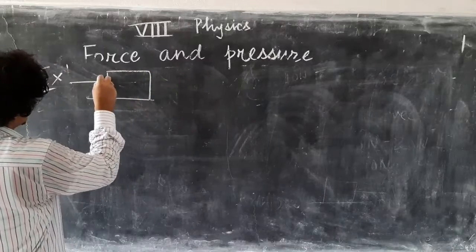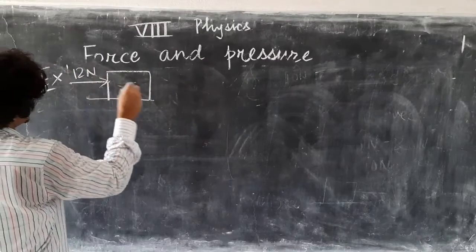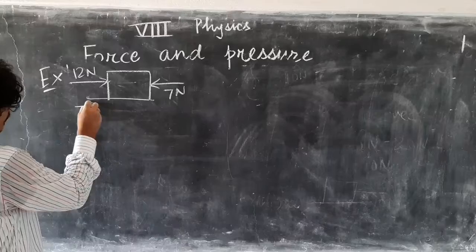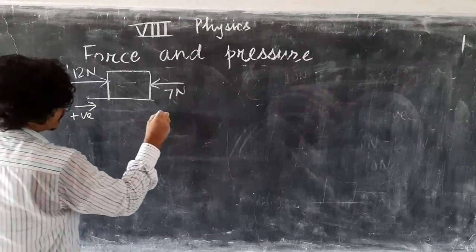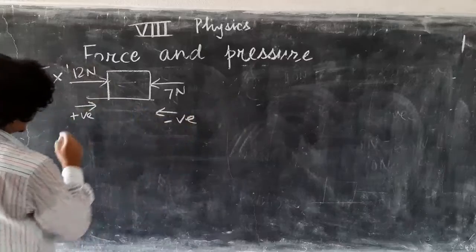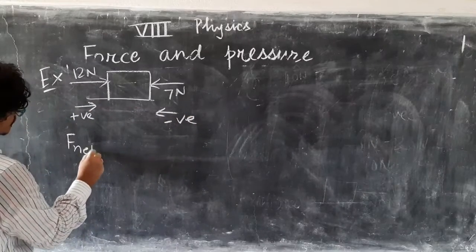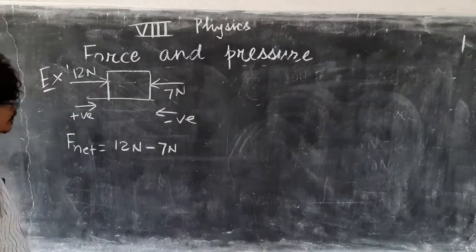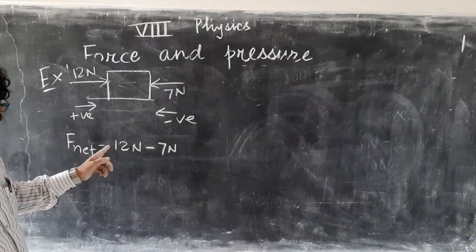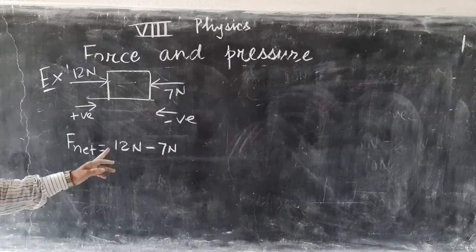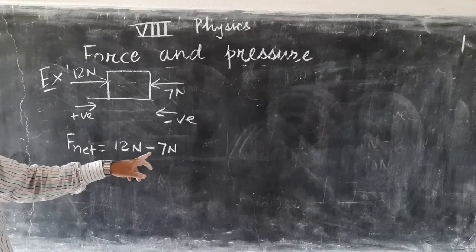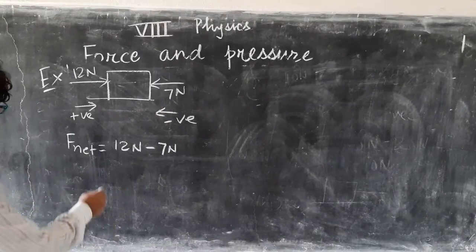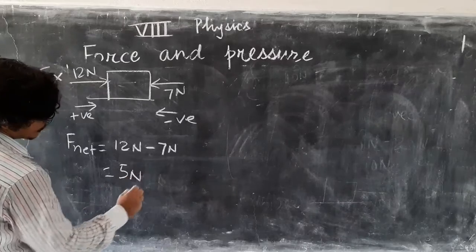Let us say here a 12 Newton force is applied and in this direction a 7 Newton force is applied. If you take this side as positive, then this side will be negative. So the net force will be 12 Newton minus 7 Newton. Here this is positive, so it is plus 12, but we generally don't write the plus sign. This minus is because this force is minus 7 Newton. If you simplify this, you will get 5 Newton.